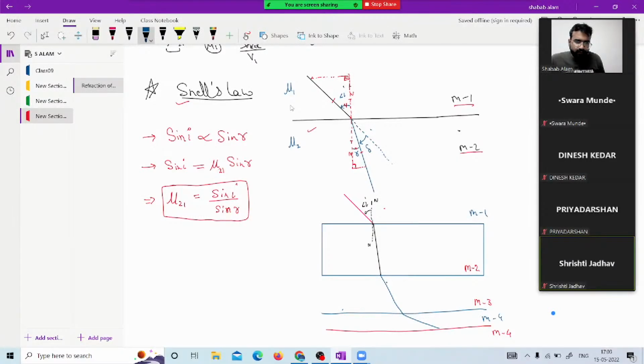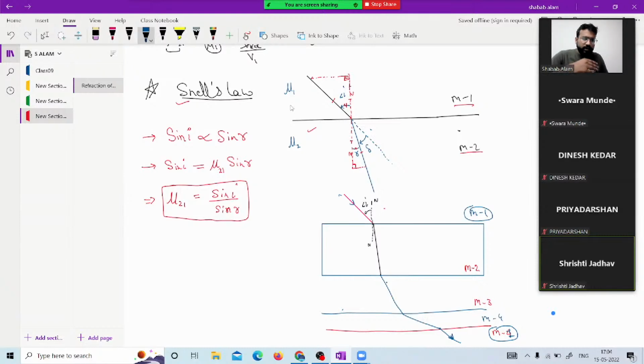This is medium 4, this is medium 1. And from this again the ray moves this way. Now let me tell you an interesting thing. If this is medium 1 and the last one is medium 1 only, then in that case the emergent ray and the incident ray will be parallel.